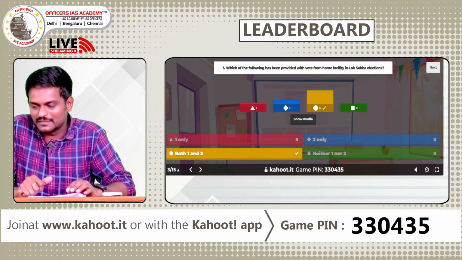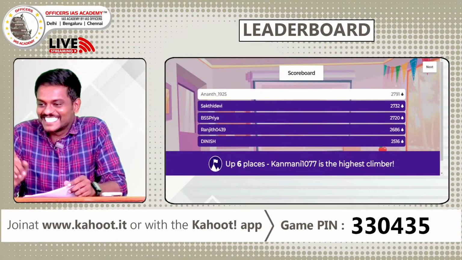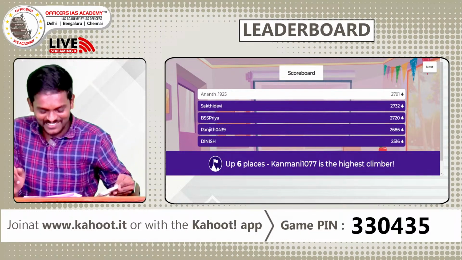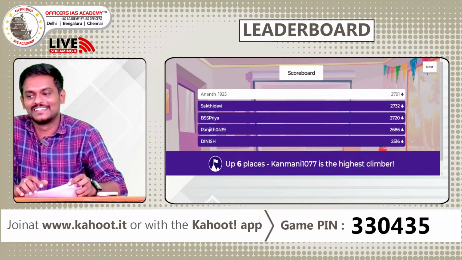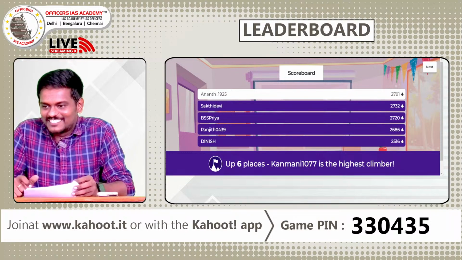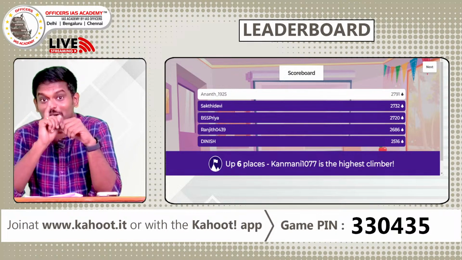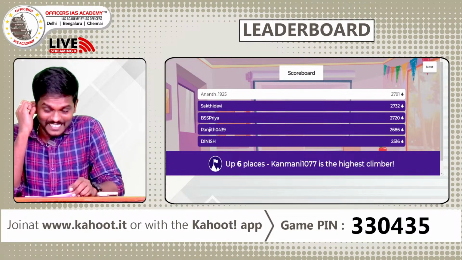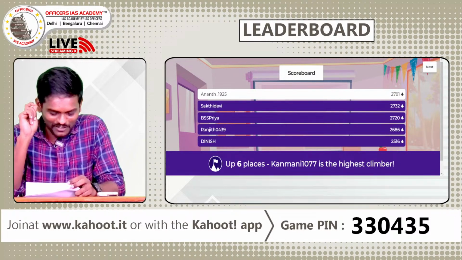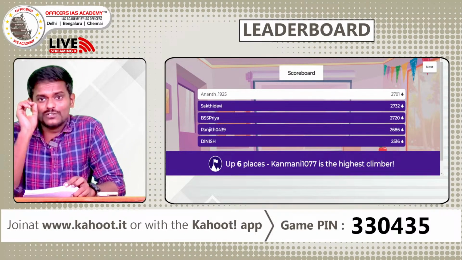We'll check the leaderboard. I just added on what good. See, this is what I want. For every question, all the 5 change. That's very good. I'm really happy because the game is getting more competitive. So Sujit, he's a regular topper, not a regular participant. You should have seen Sujit is a regular podium finisher. So he has moved out. Sujit, will the next question change your fortunes? We'll go for the fourth question, which is going to give you 30 seconds to answer.